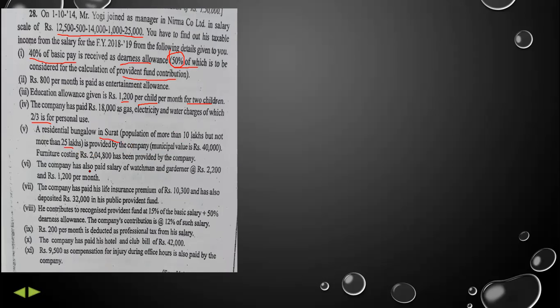Furniture costing rupees 2,04,800 has been provided by the company. So we will straight away add 10% of this furniture.